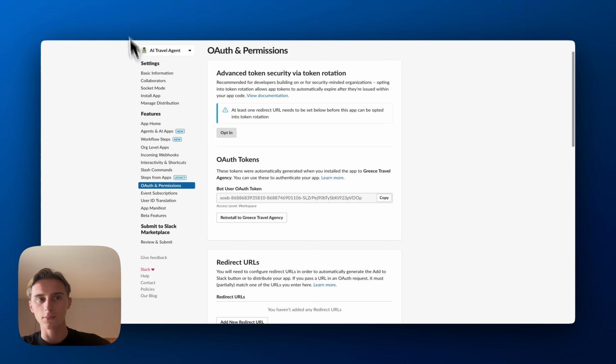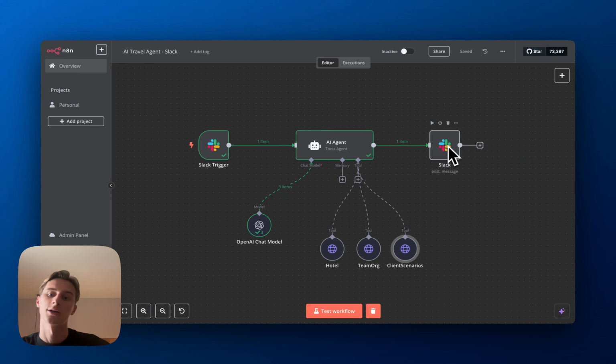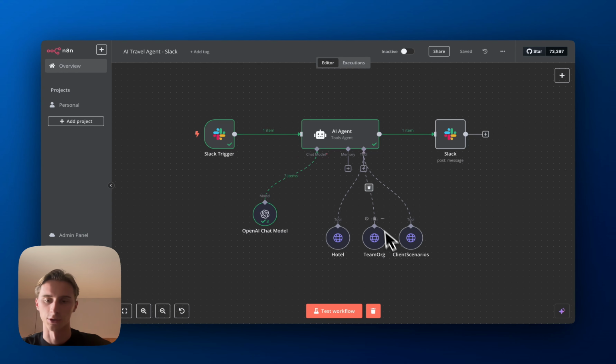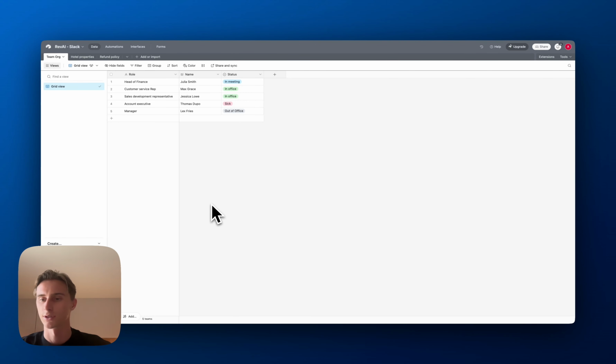So the next part here is to actually configure the n8n workflow. So here it consists of a Slack trigger node, the AI agent, so the brain of the automation, and then the Slack action node, which sends the output of whatever the AI agent generates. Then we use OpenAI as the chat model, and then we have these three tools which are basically connected to Airtable. The reason I have it connected to Airtable is because I'm going to fetch the data that is required from Airtable to reply back.